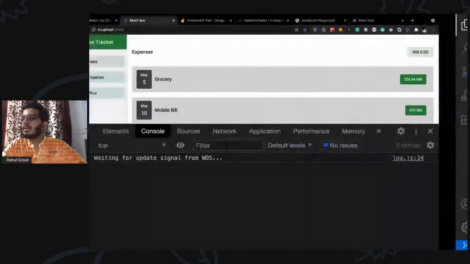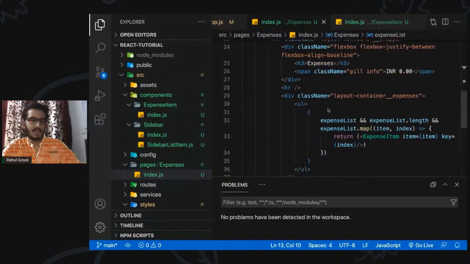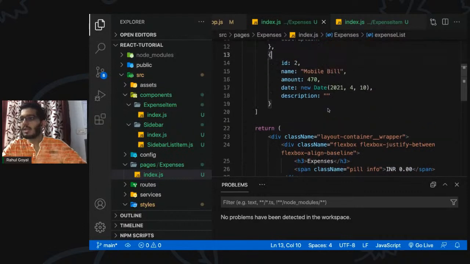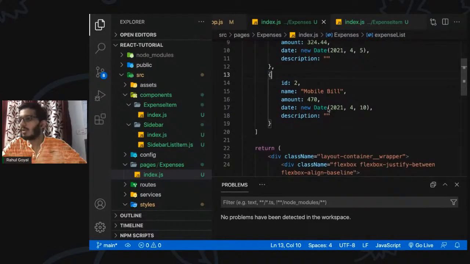Okay, so I guess we have implemented the list items. We are rendering all the expense items based on the list. Now this list can be asynchronous. Let's say initially we don't have any items, right? So we can put some loader or some skeleton, something like that, so that while the data is being fetched, the user can know they have to wait for a while.